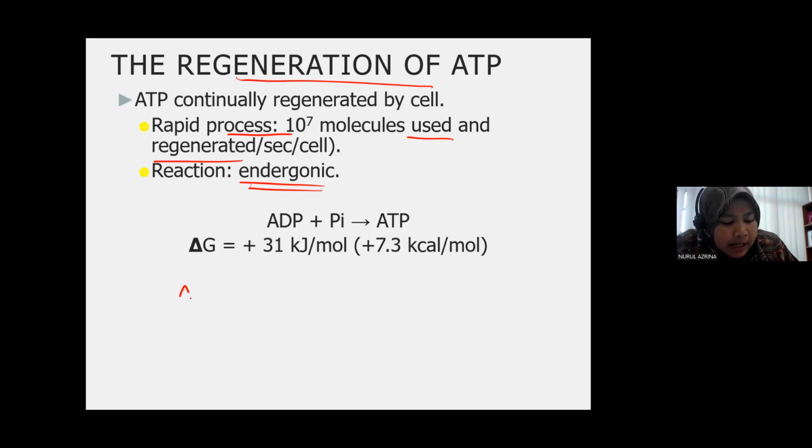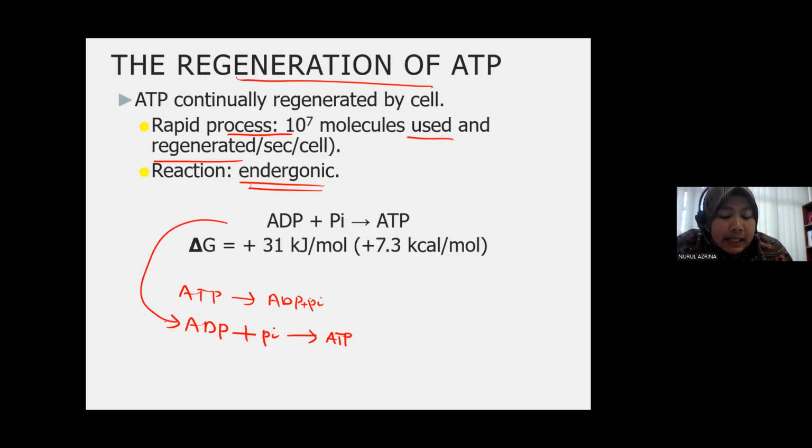Kalau ATP boleh dipecahkan jadi ADP plus phosphate, so ADP plus phosphate boleh ditambahkan dengan phosphate untuk jadi balik ATP. Macam ni. And this process is endergonic. Kenapa endergonic? Because it wants to form a molecule. So bila kita nak join molecule, ADP campur dengan phosphate, so proses tu perlukan serapan tenaga.